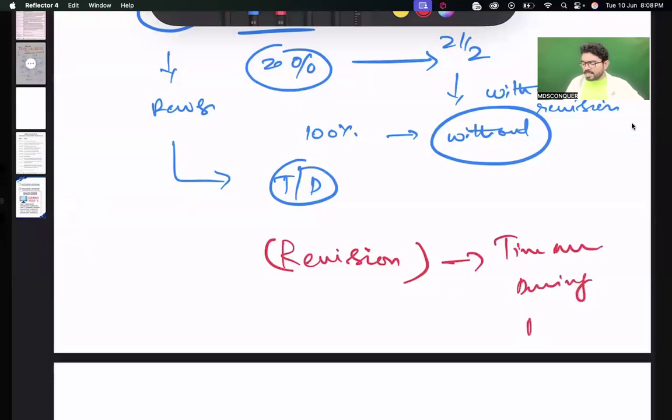You're not able to revise within the limited time, because now I kept 3 days revision time. 2.5 days is the revision time for 3 subjects. Then you will get to know whether you're able to finish the revision within this 2.5 days for 3 subjects or not. If you're able to reach 3 subjects in 2.5 days, then there is a probability that you can reach 18 subjects in the last 14 days.